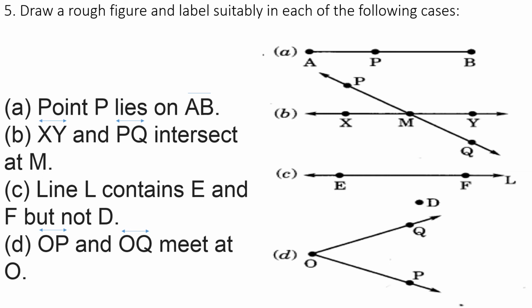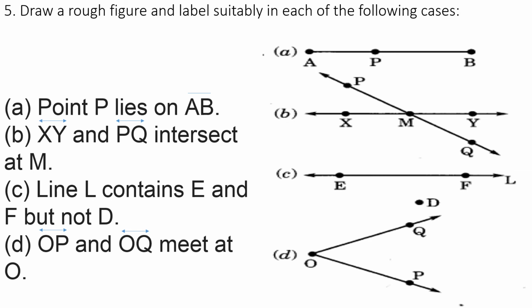The second question, XY and PQ intersect at M. So XY is one line, PQ is one line. Those two lines are intersecting at point M. Then the third question, line L contains E and F but not D. So this is line L, it contains E and F. D is outside the line, it is not lying on the line.